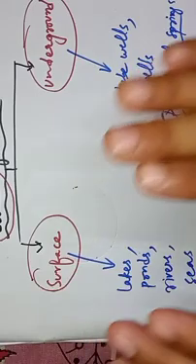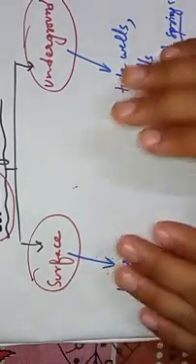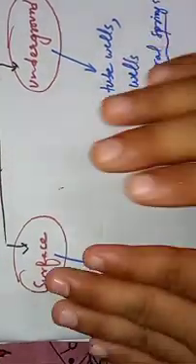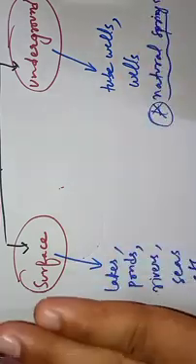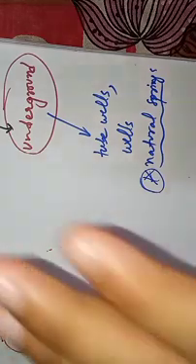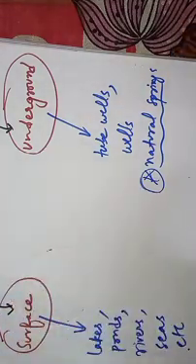So you understood that surface water is a source of water. The water that is available on the surface of the land is the source which is termed as surface water. The water which is available underground is termed as groundwater or underground water. Clear?